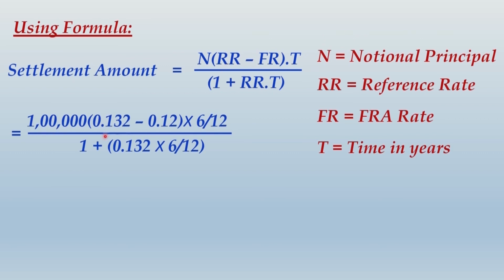RR is the reference rate. Reference rate is the actual rate that prevails when the period of borrowing begins. That was 13.2%. And FR stands for the FRA rate that you have agreed with the bank, that was 12% per annum. And this 6 by 12 is the time for your borrowing, right? 6 months, 6 by 12. Time will be expressed in years, that is why it is 6 by 12. And then 1 plus RR into T, 1 plus reference rate into time.